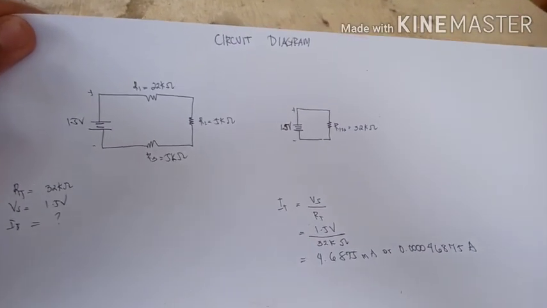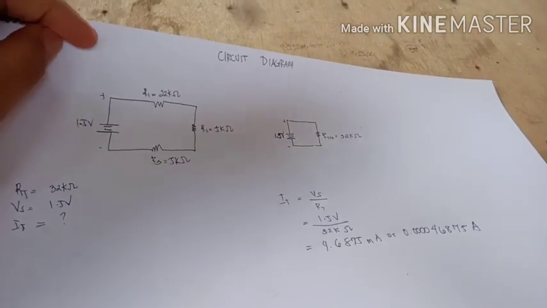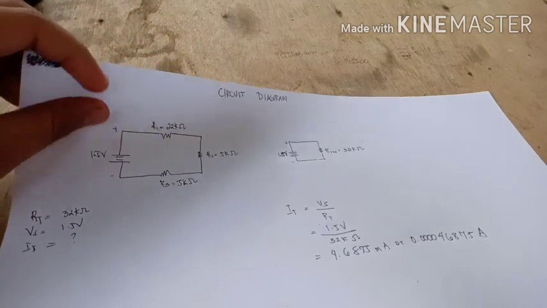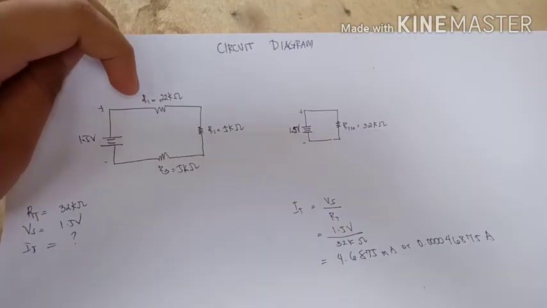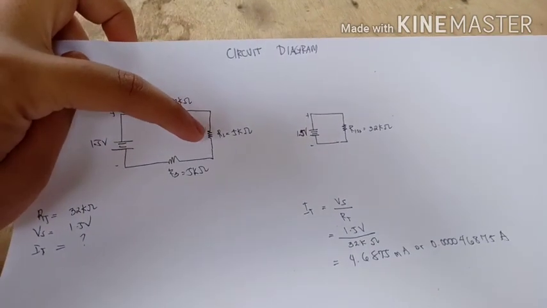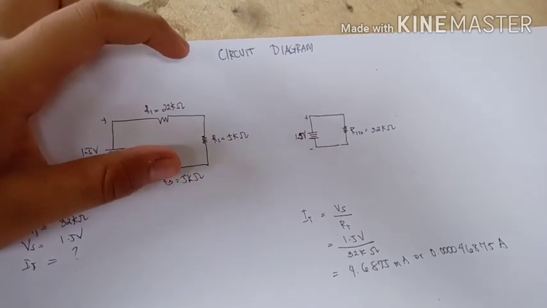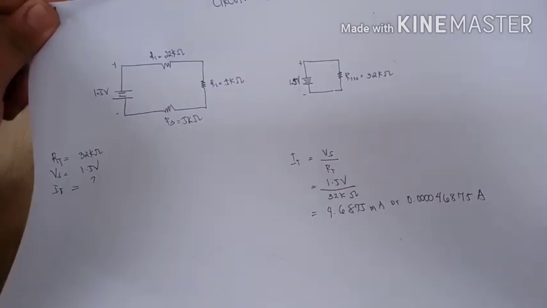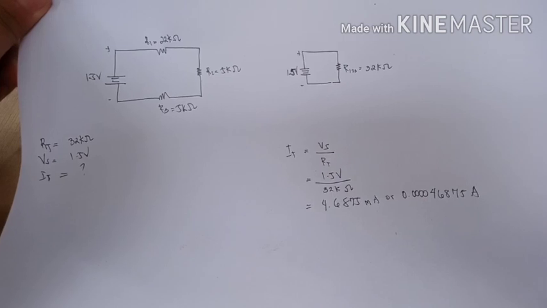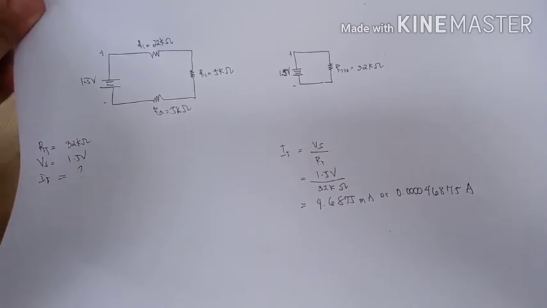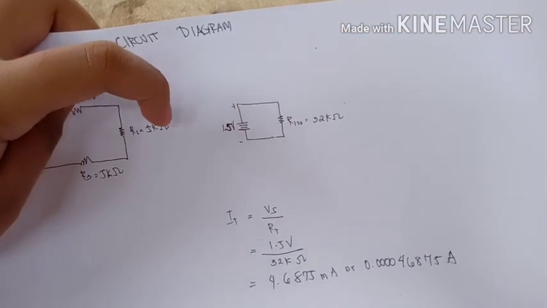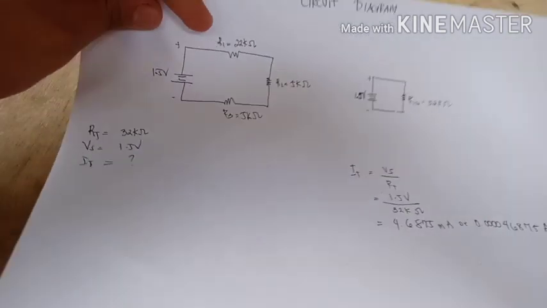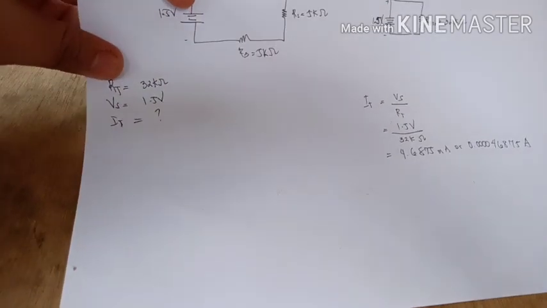So this is our circuit diagram. This is 1.5 volts. R1 is 22 k ohms, R2 is 5 k ohms, R3 is 5 k ohms. Since this is a series connection, we're going to add the 3 resistors to get the R total. So the R total is 32 k ohms.